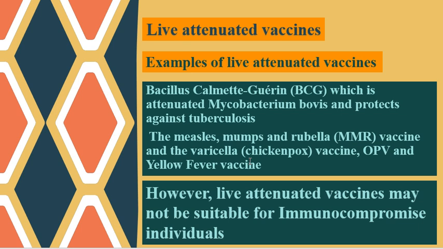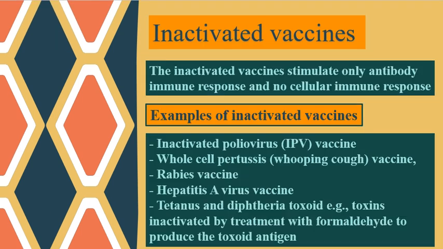However, live attenuated vaccine may not be suitable for immunocompromised individuals. For example, individuals with autoimmune disorders, individuals with cancer, or individuals with some debilitating disease like tuberculosis, as these attenuated vaccines may regain their virulence and may lead to the disease.